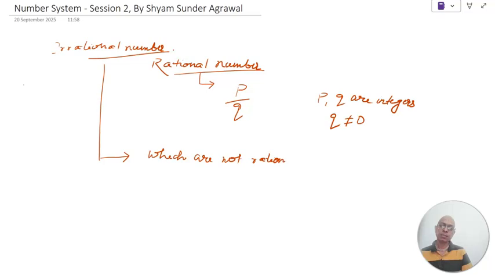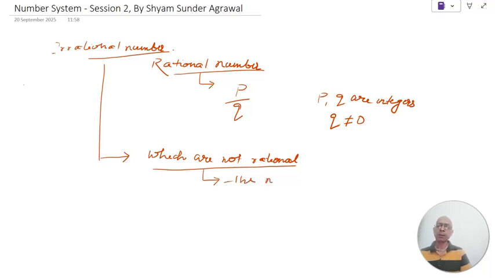Of course, we cannot write this simple definition, but yes, if we apply the negative of the rational number definition, what can we say about irrational numbers? The rational number definition says the number which can be represented in the form of p by q. So the definition of irrational number should be the number which cannot be represented in the form of p by q.